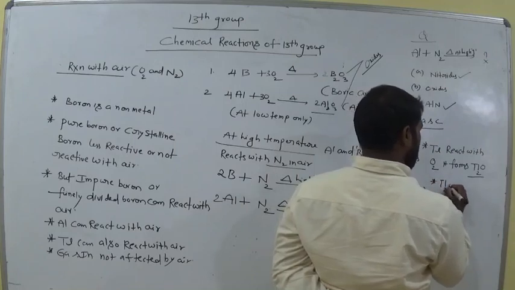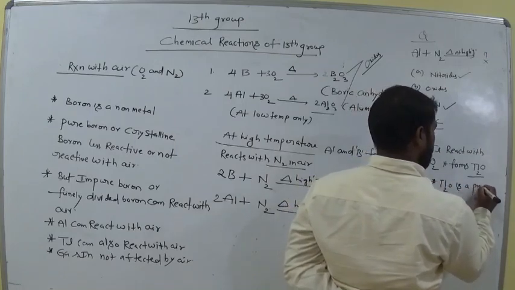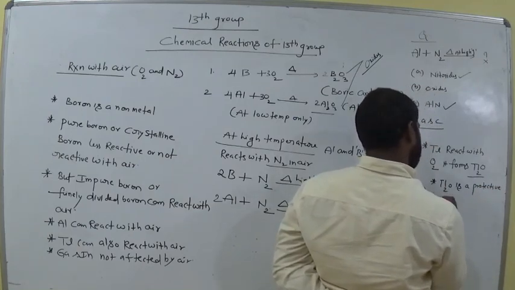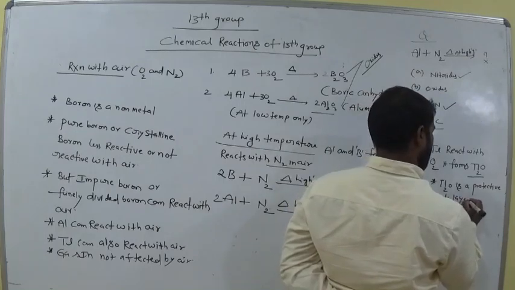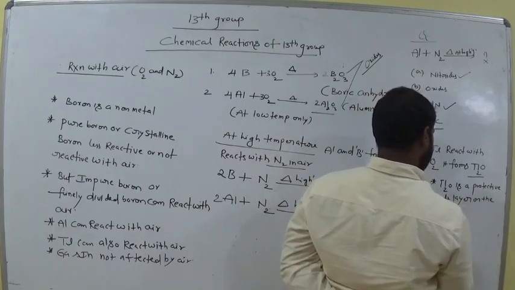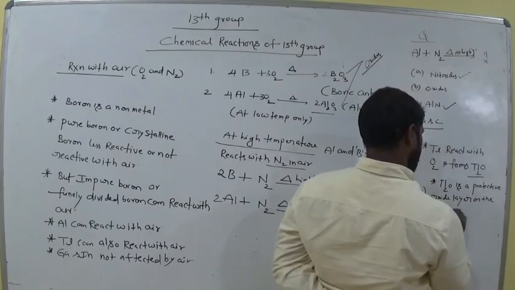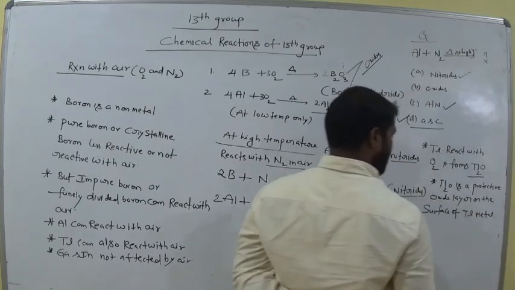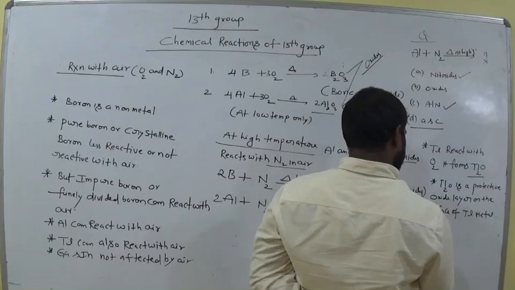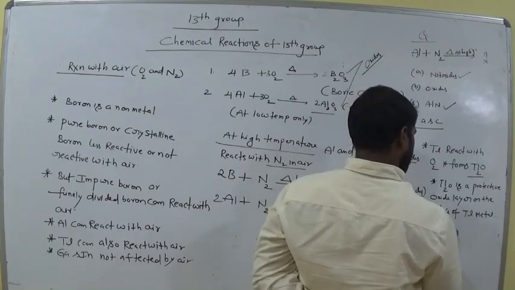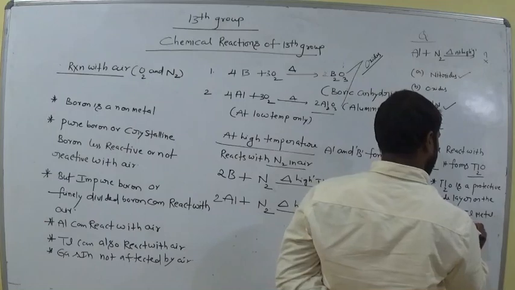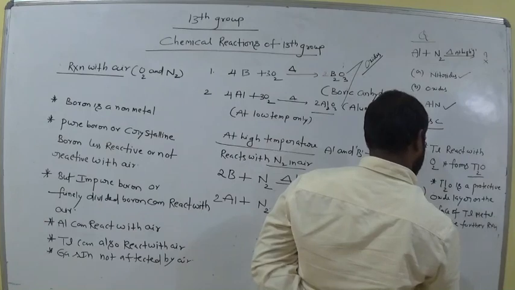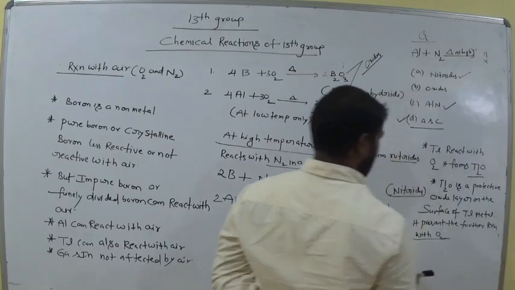This thallium oxide is a protective oxide layer on the surface of thallium metal. So what is the use here? It prevents further reaction with O2. Let's see what that means.